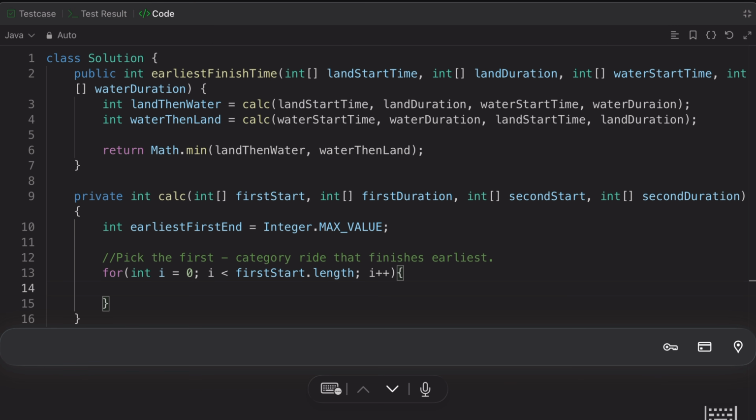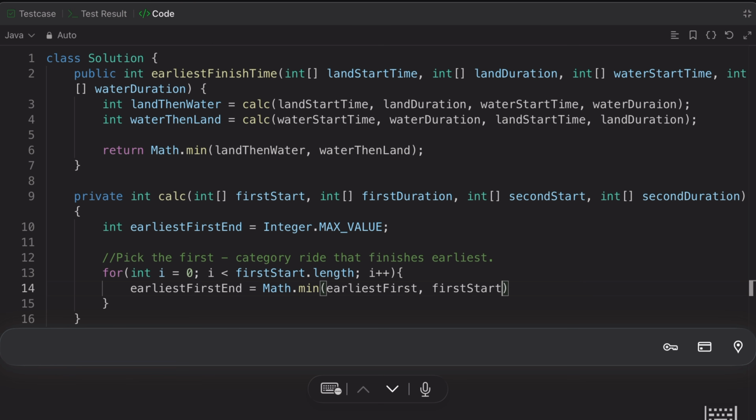So we have the earliestFirst and we can update it if we find the minimum. How can we find it? We'll say Math.min. So the earliestFirst, which we have already set to positive infinity. Otherwise, we will take from where? The firstStart and the firstDuration. If we add them, what is the value there, right? Remember, start at 2 and goes to 4. It means we got how much?